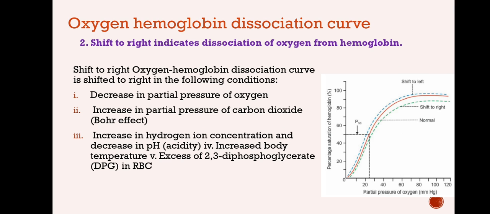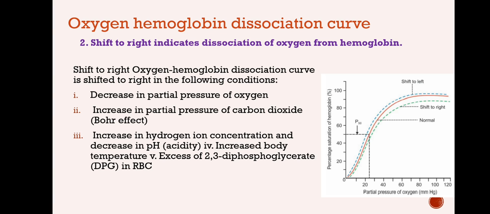Similarly, it can be shifted to the right, that means even at a higher partial pressure the binding saturation will be lower than normal. It happens when the partial pressure of oxygen is less, that's one thing. Next, when the partial pressure of carbon dioxide is more. This is also known as Bohr's effect. Bohr's effect will help us to understand the binding of carbon dioxide and oxygen to hemoglobin. So, it depends upon the partial pressure of the carbon dioxide.